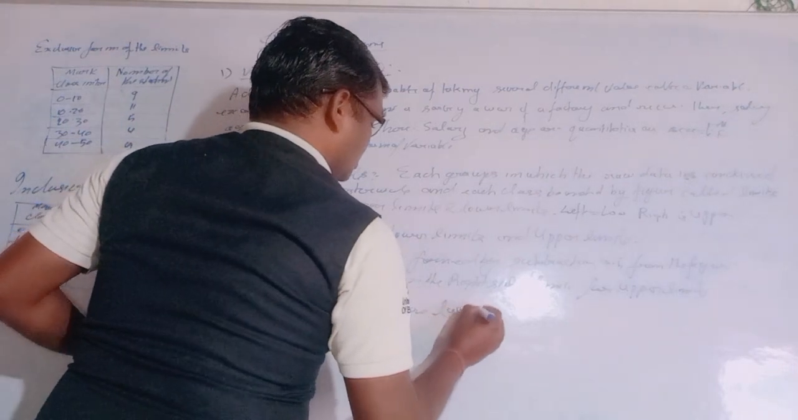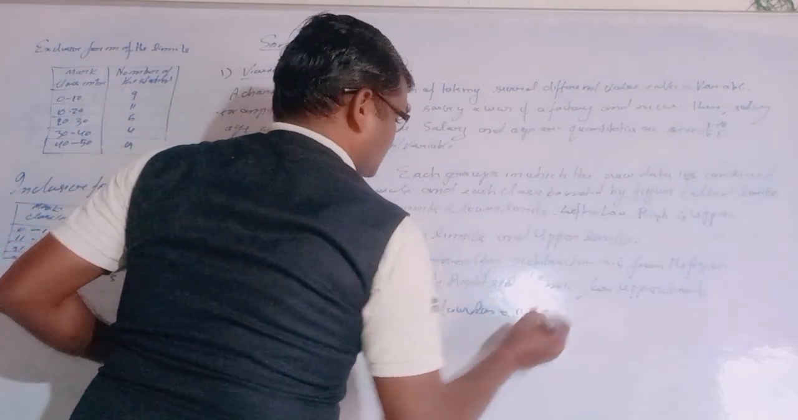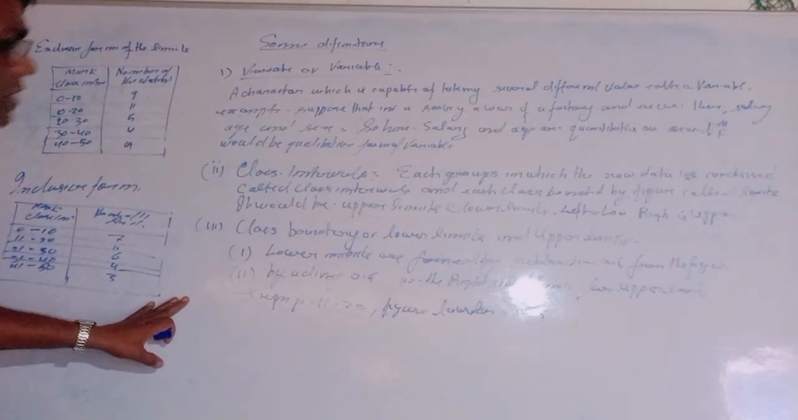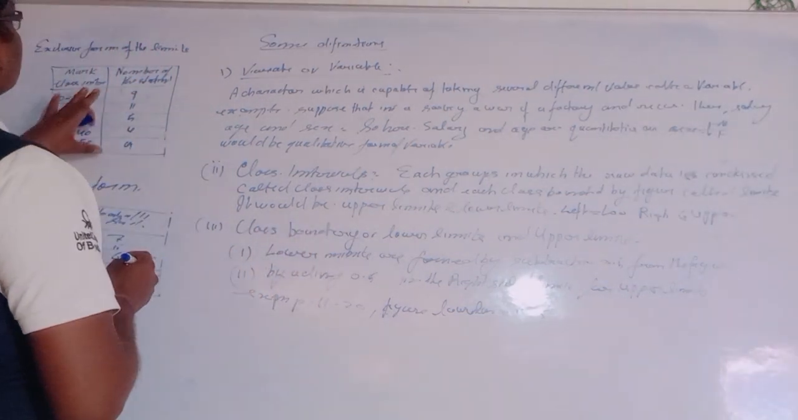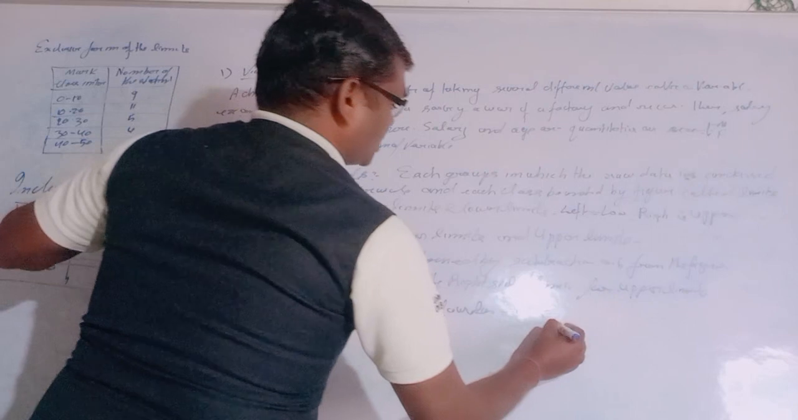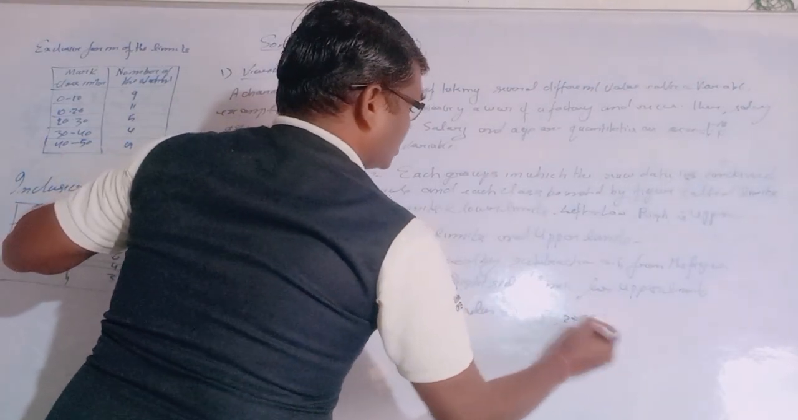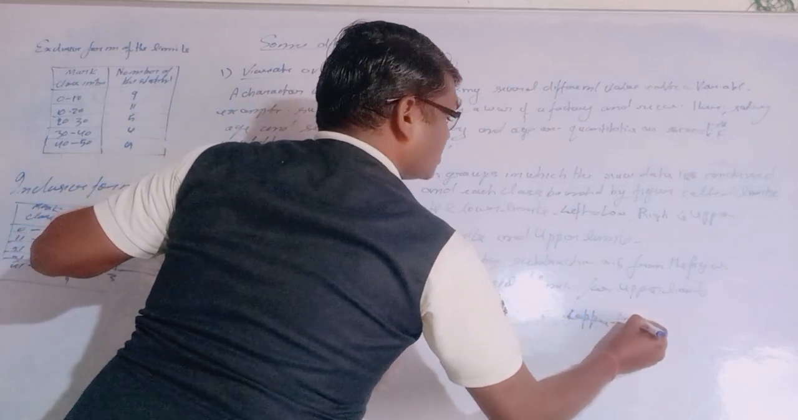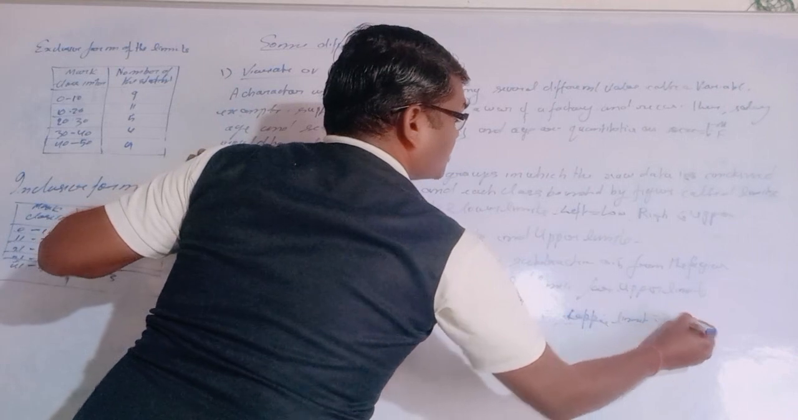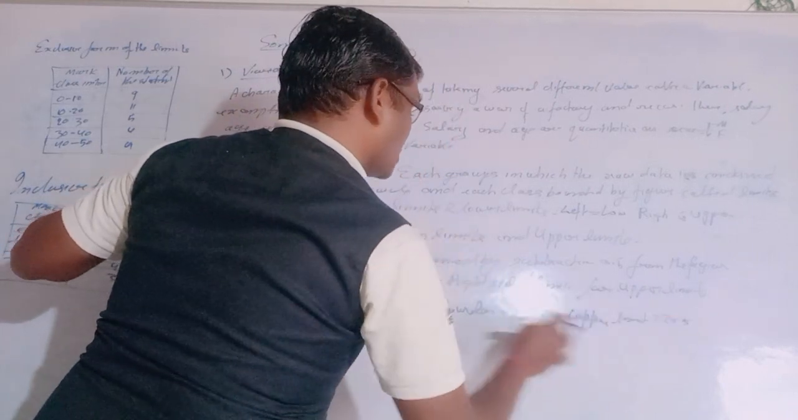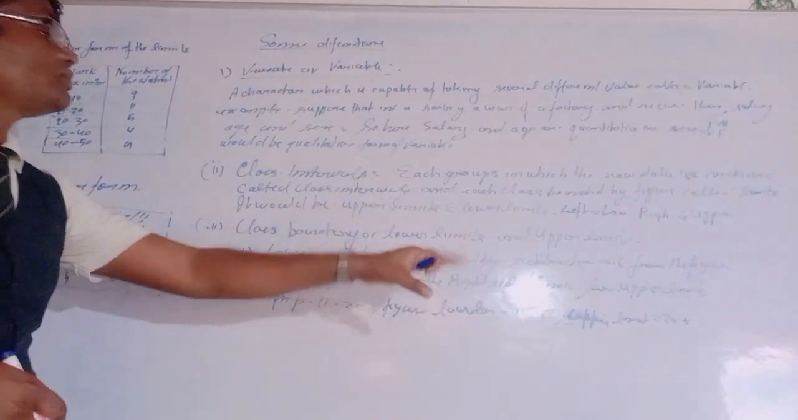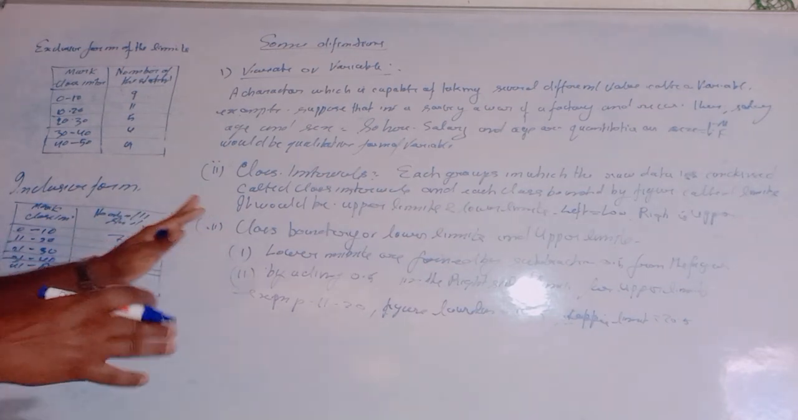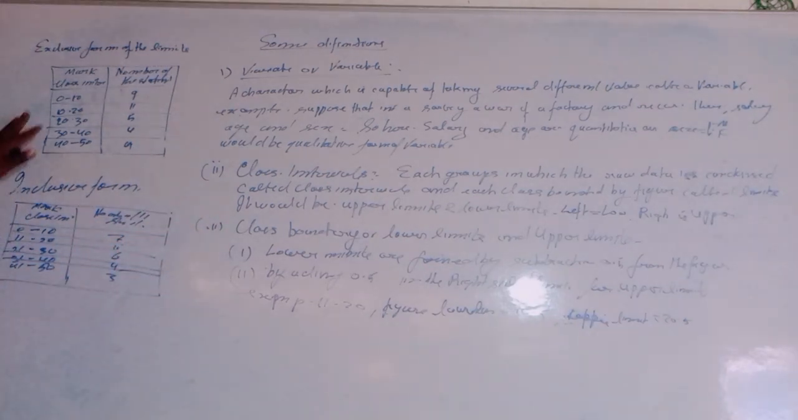The lower limit would be 10.5, and the upper limit will be 20.5. Sorry, the upper limit is 20.5. So here we have subtracted on the left side and added on the right side. So we got 10.5 from the lower limit. So we have to decide the class intervals and the class limits.